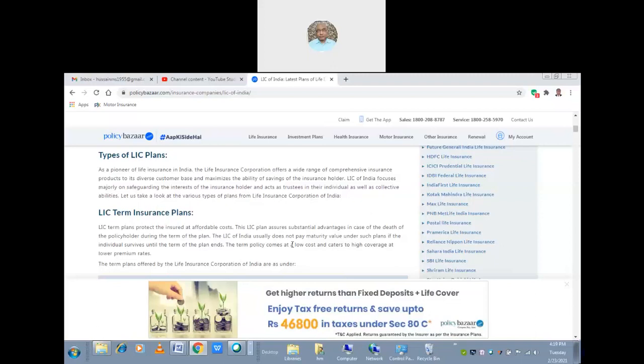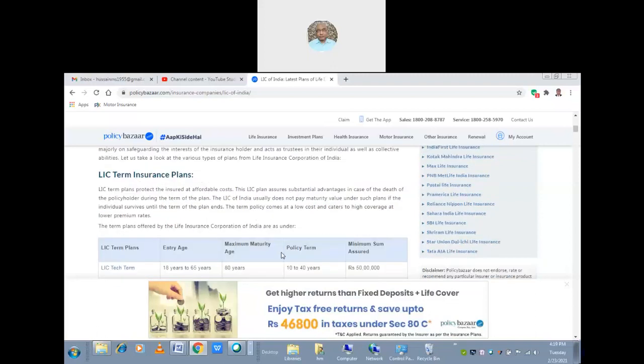Number one, LIC term insurance plans. The term plans protect the insured at an affordable cost. The LIC plans ensure substantial benefits in case of the death of the policyholder during the term of the plan. The LIC of India usually does not pay a maturity value under such plans to the individual until the term of the plan ends. The term policy comes at a low cost and caters to high coverage at lower premium rates. So the term plans offered by the Life Insurance Corporation of India are as follows.